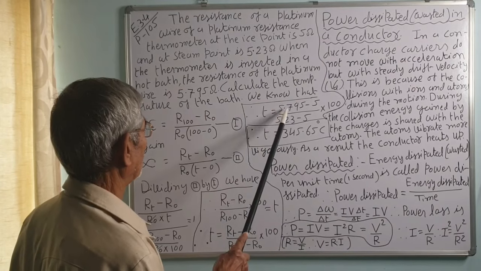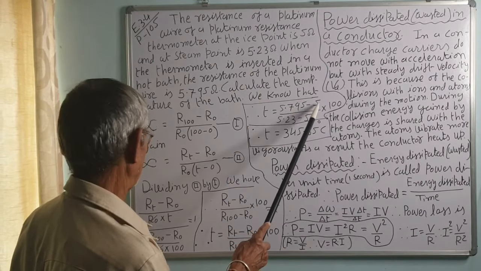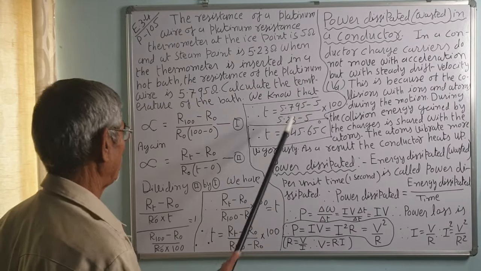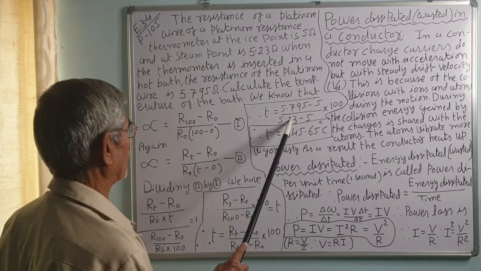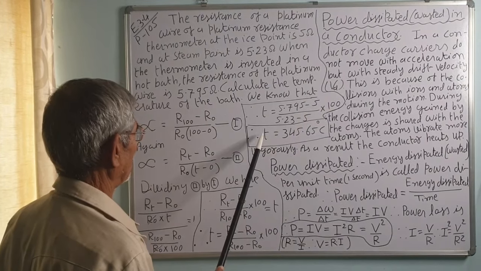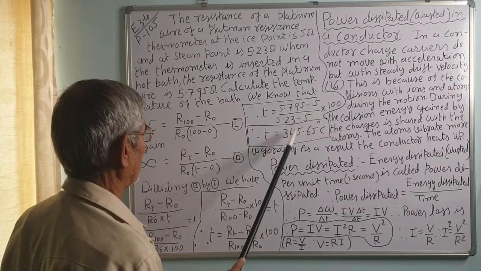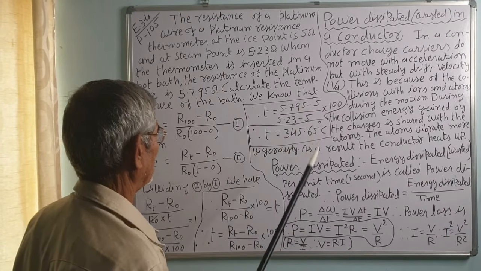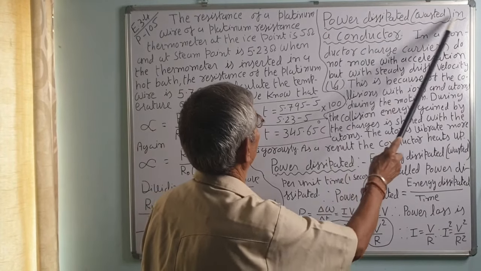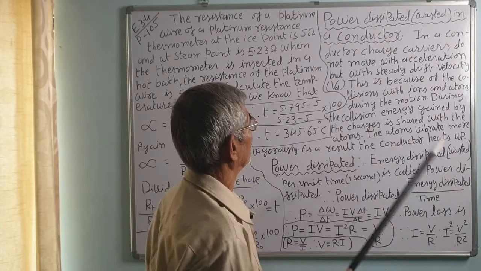Therefore, T is equal to 5.795 minus 5, where RT is 5.795 and R0 is 5, upon R100, that is 5.23, minus R0, again 5, multiplied by 100. Therefore, T comes to about 345.65 degrees Celsius.